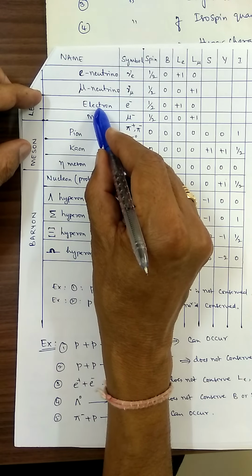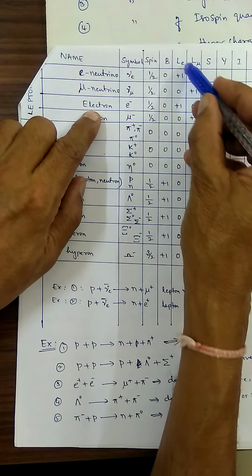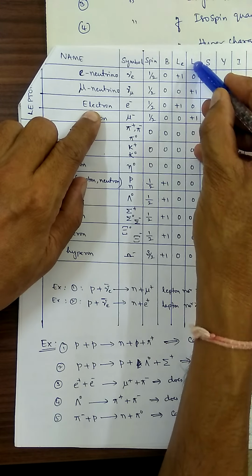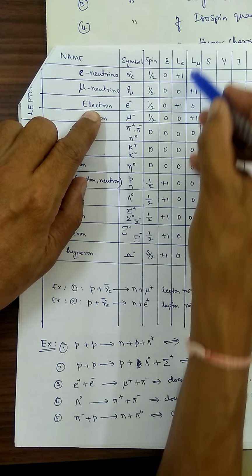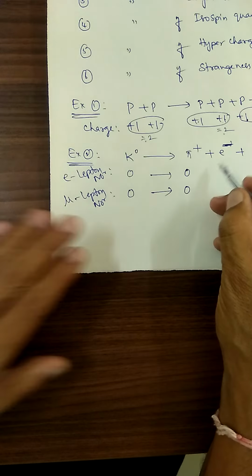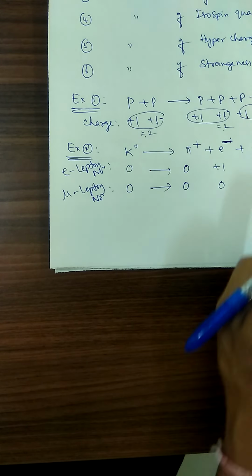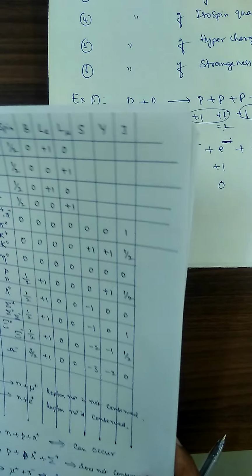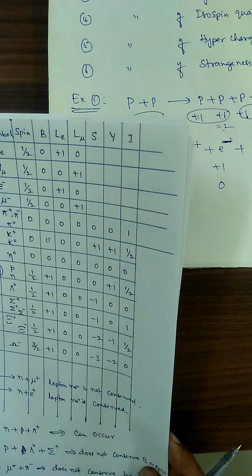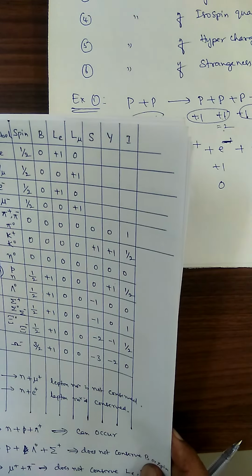Here. Electron: Le is plus 1, L mu is 0. Then nu e. What is that nu? Neutrino.